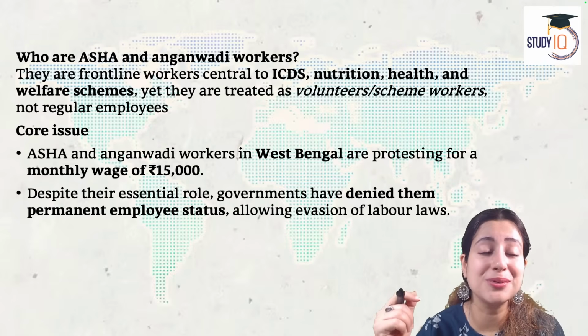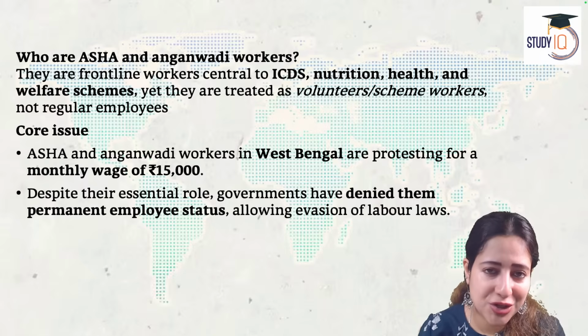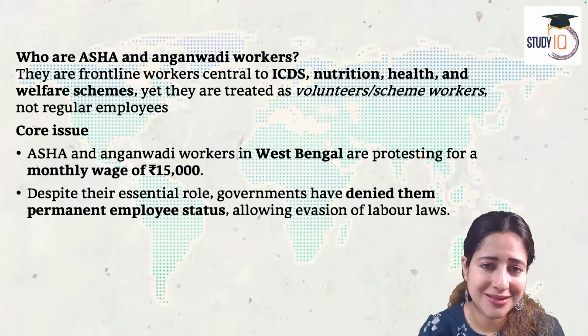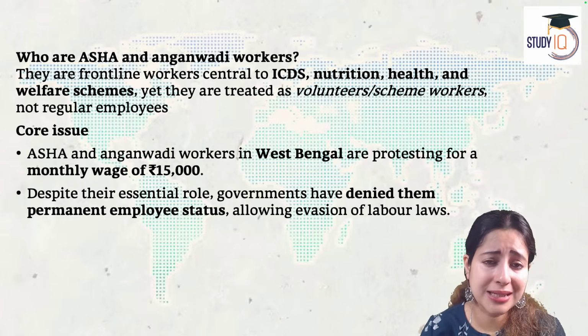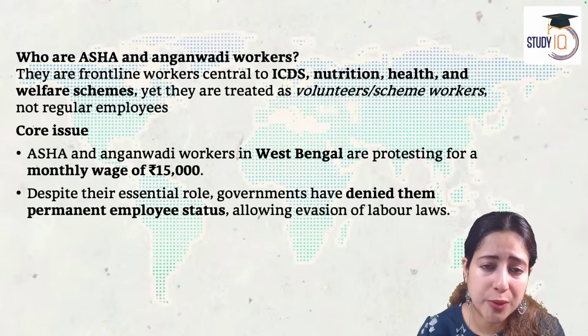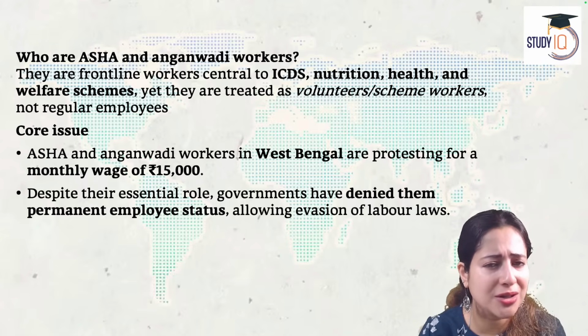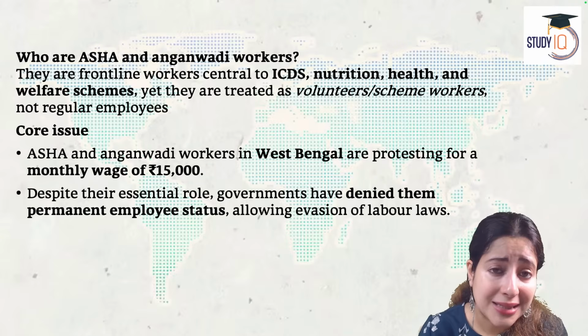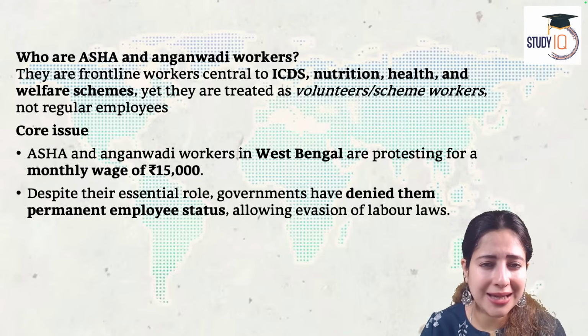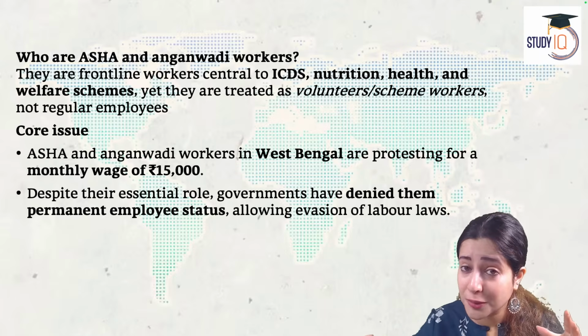They are the people who go door to door in villages, in semi-urban areas, and distribute things like polio vaccine, birth control. They provide menstrual hygiene equipment. They provide basic medicines, basic nutritional supplements to young children, pregnant women, lactating women. So they are the ones who act like a corridor, the bridge between the government welfare policy and the poor people on the ground.